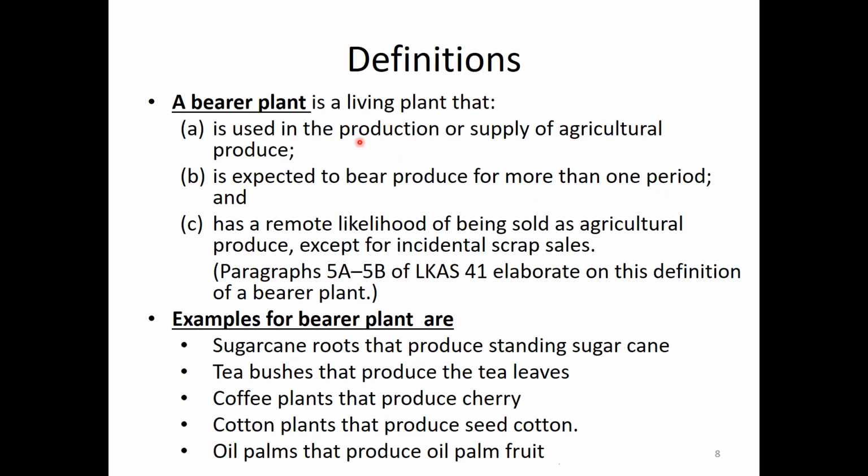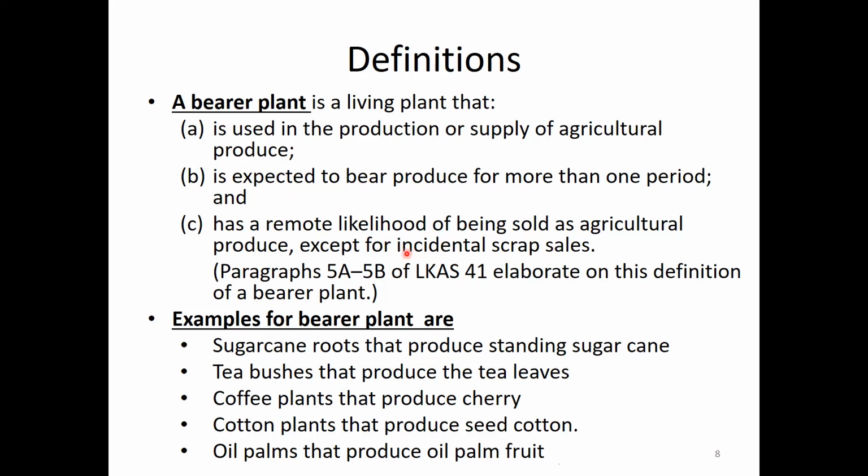It is a living plant used in the production or supply of agricultural produce, and is expected to bear produce for more than one period, and has a remote likelihood of being sold as agricultural produce, except for incidental scrap sales.